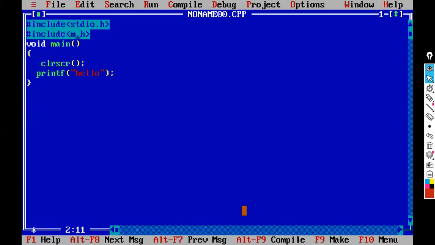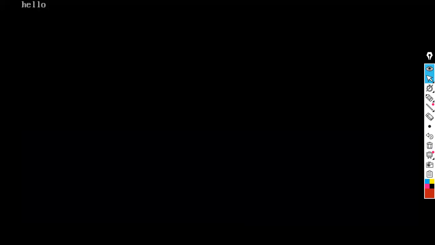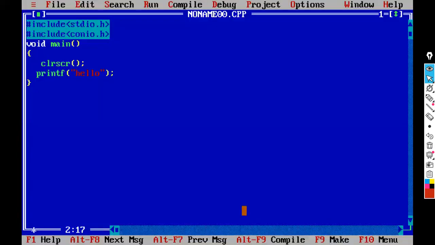So clrscr is available in which header file? conio.h. Now the previous outputs will be cleared here. Observe, we get only one hello every time. So like this, some functions are there, but in our Dev C++, conio.h is not important. It is not provided.